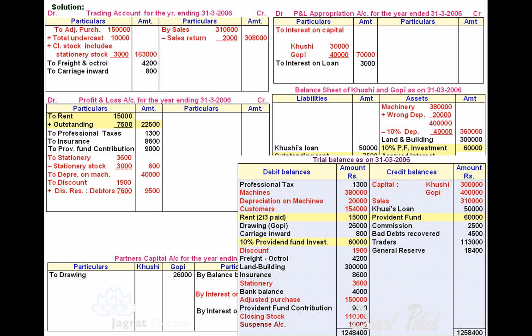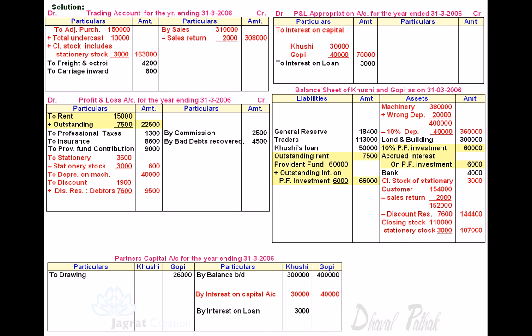Now credit balances are considered. Commission, profit and loss account credit. Bad debt recovered, profit and loss account credit. Traders means creditors, balance sheet liability side. General reserve appears on the balance sheet liability side.